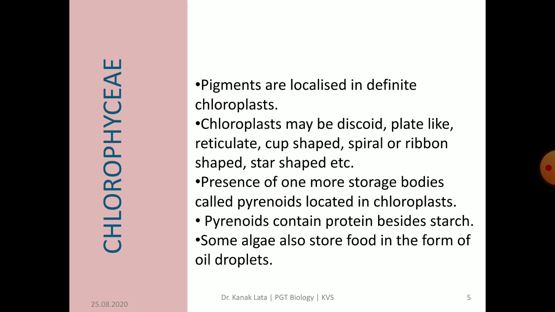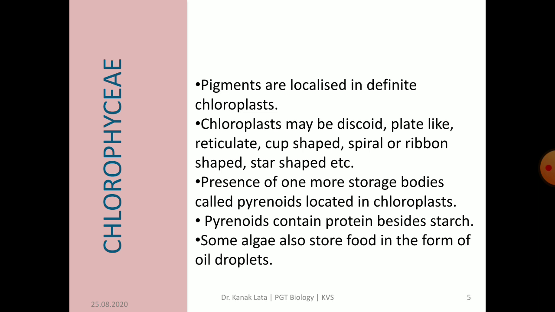These photosynthetic pigments are localized in a definite chloroplast which may be cup-shaped, discoid, plate-like, reticulate, spiral, ribbon-shaped or star-shaped.